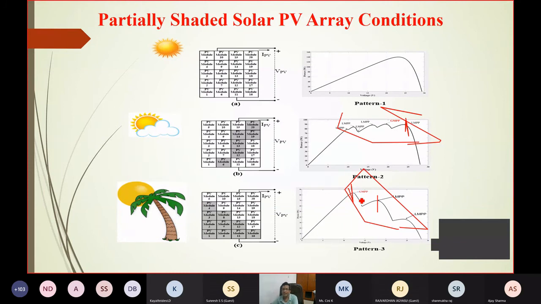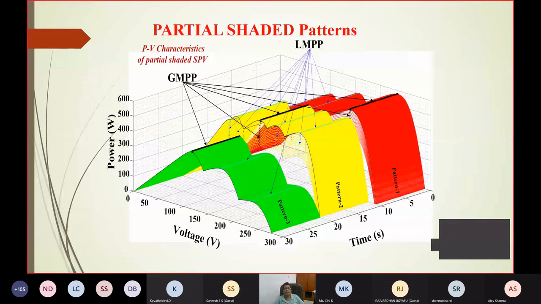So I hope you understand how to formulate the problem. One is your controller, so one problem is your optimization problem, and the other problem is the maximization by this algorithm. This we have actually done, and here also at different times the peak changes. So this is basically a dynamic optimization, not a constant optimization.